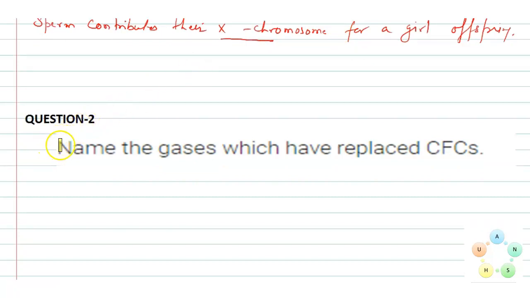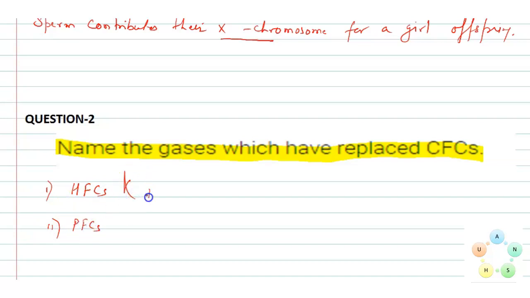And the next question is question number 2. Name the gases which have replaced CFCs. CFC stands for chlorofluorocarbon. So there are two gases. One is called HFCs and the other one is called PFCs.